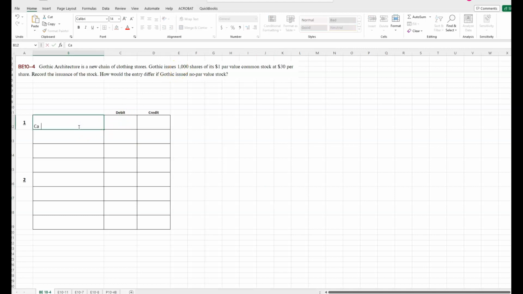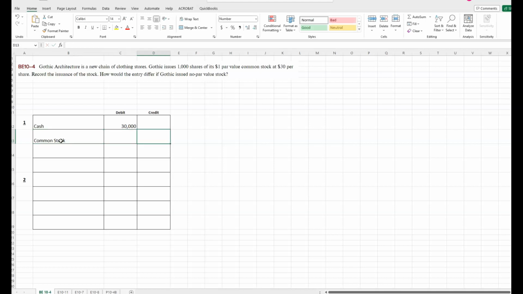So they got cash of $30,000, which is $30 times 1,000 shares.